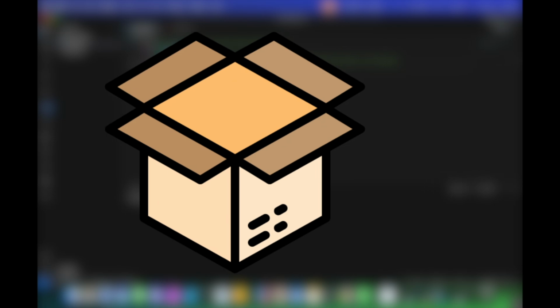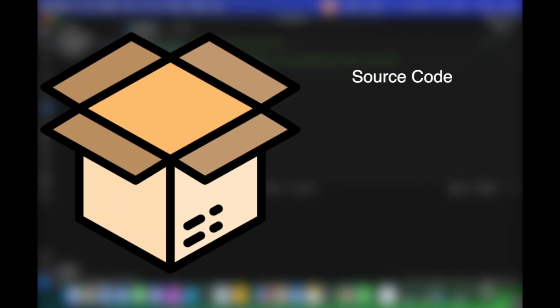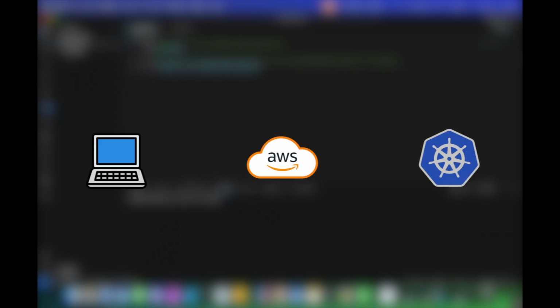Docker is a platform that allows developers to package applications and their dependencies into isolated environments called containers. Containers encapsulate everything that an application needs to run, including source code, runtimes, libraries, and settings. This allows your applications to run consistently across different environments.